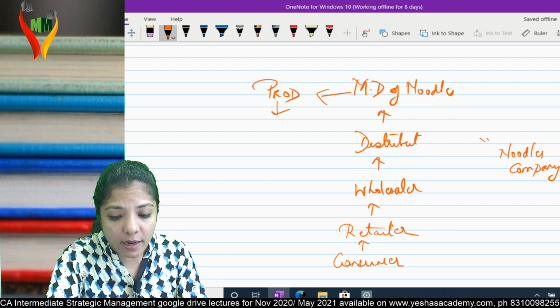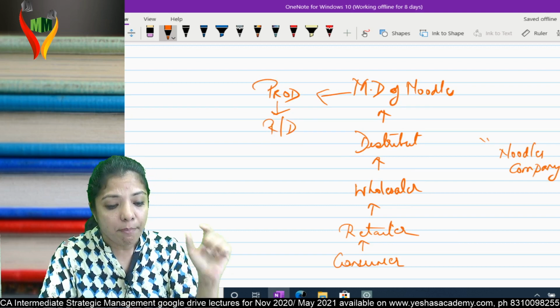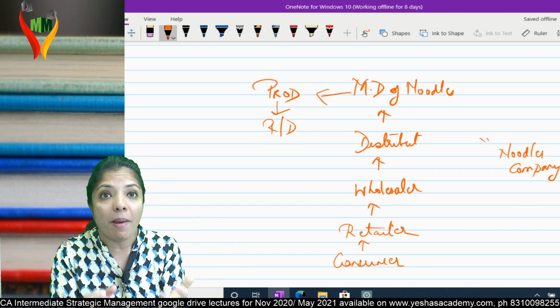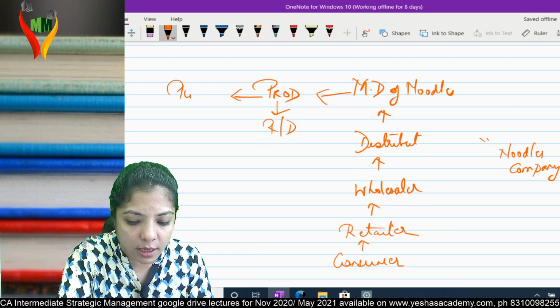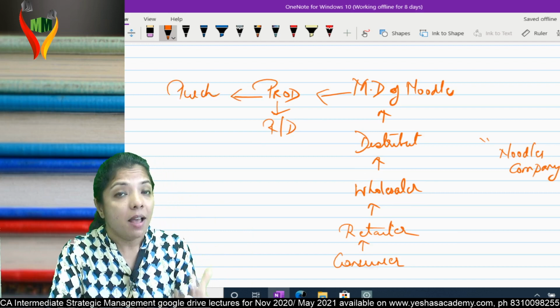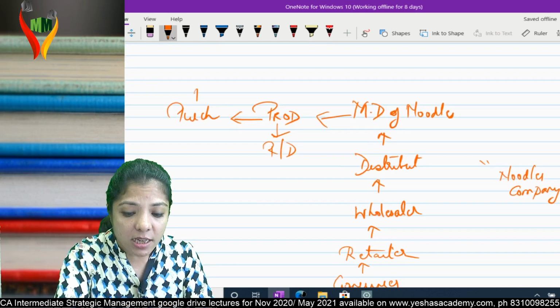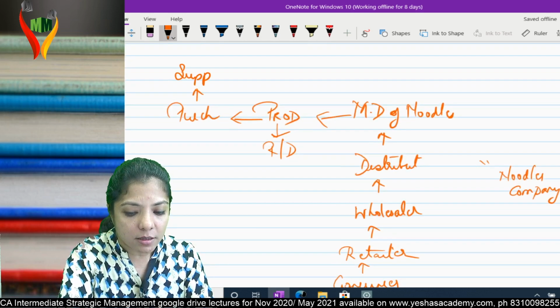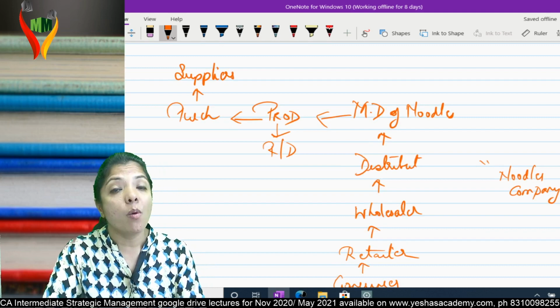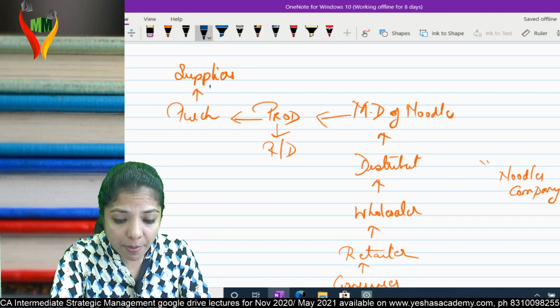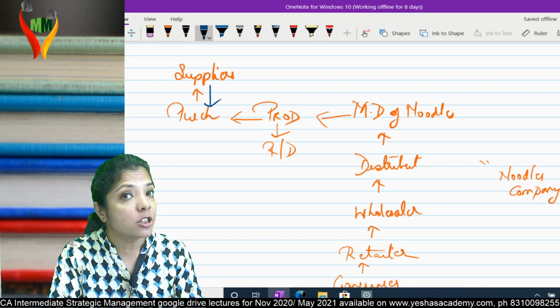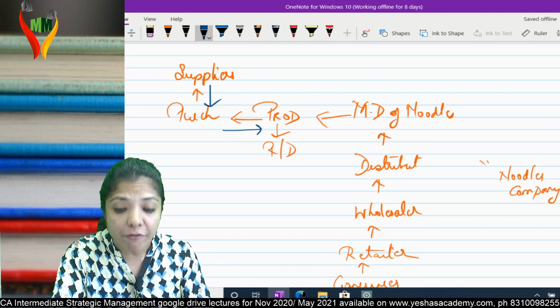The production team will tell the R&D team, help me with a mold by which I can make round noodles. Then the production team will tell the purchase team, don't buy maida, buy atta. The purchase team will tell the suppliers, I want wheat flour, not maida. The supplier gives wheat flour to the purchase department, which gives it to production.